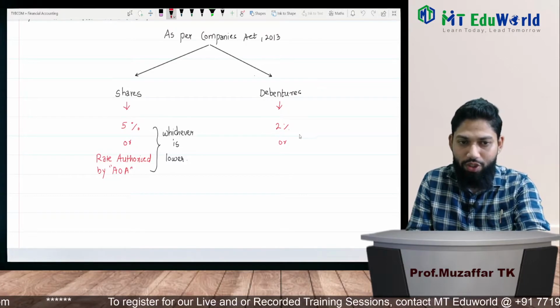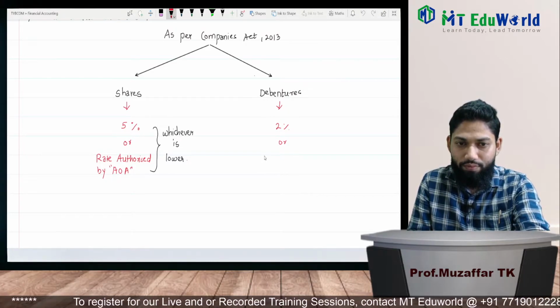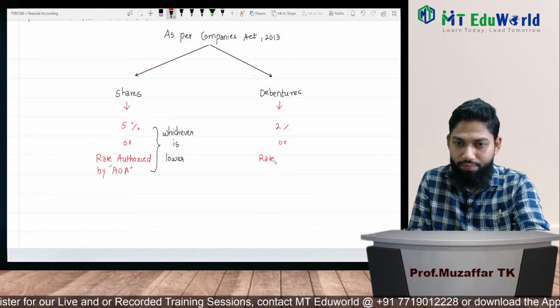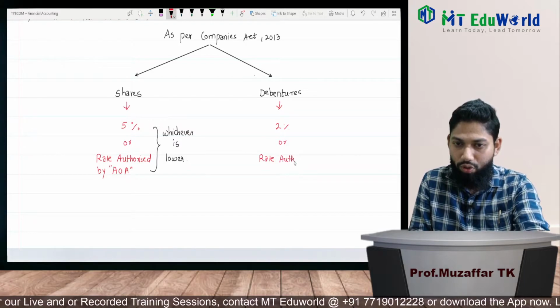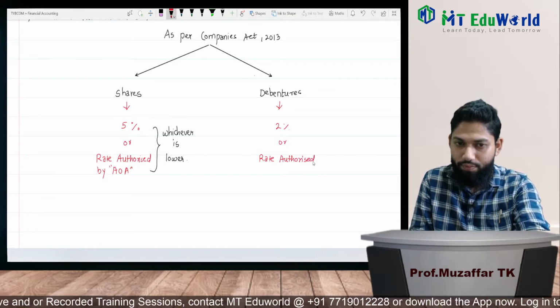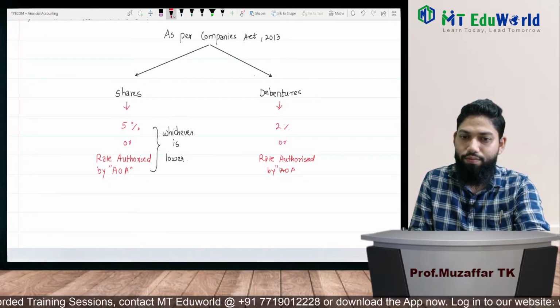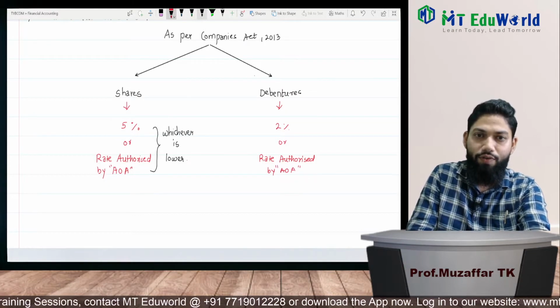Okay, so 2% or rate authorized by article of association, whichever is lower.